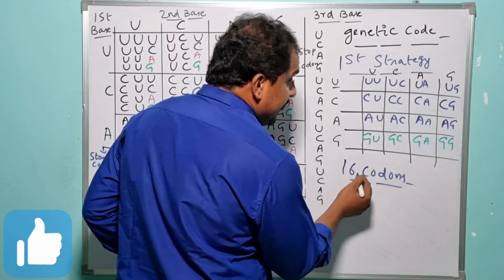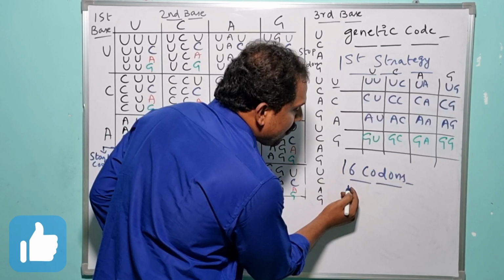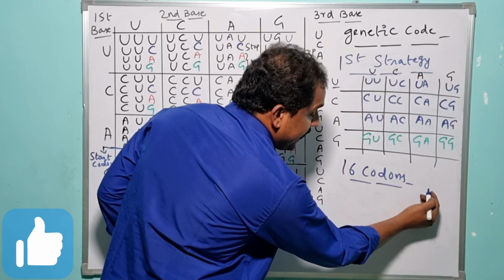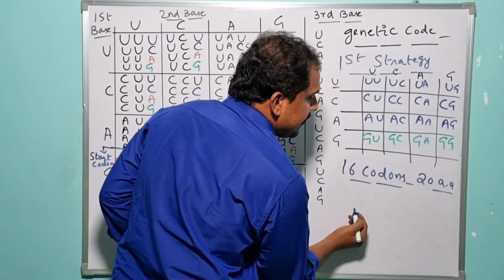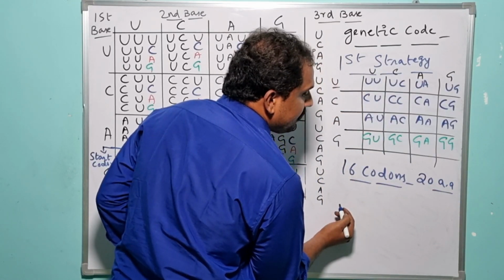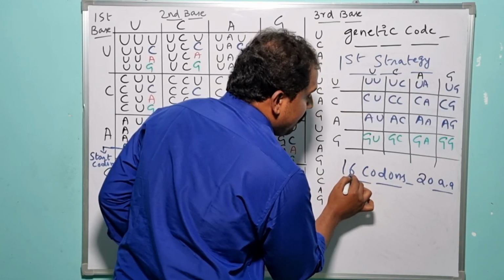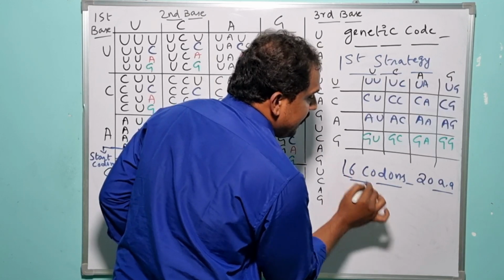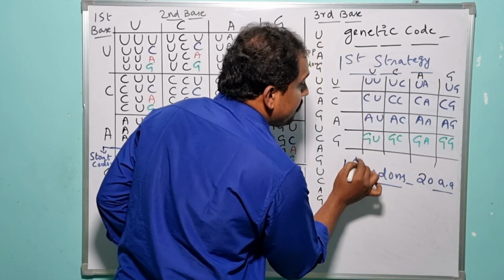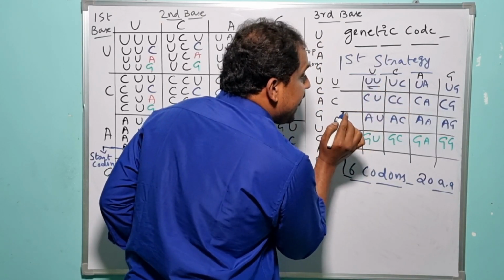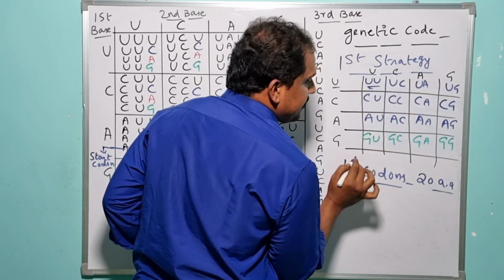So when the number of codons is comparatively lower in comparison to the number of amino acids, under such condition the specific genetic code cannot be worked out, right? Because the number of codons should be equal to the number of amino acids at least. But here, when they assumed that two nitrogenous bases are acting as one particular codon, under such condition there is an availability of only 16 codons.